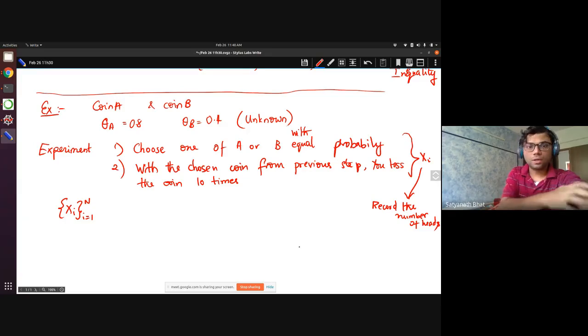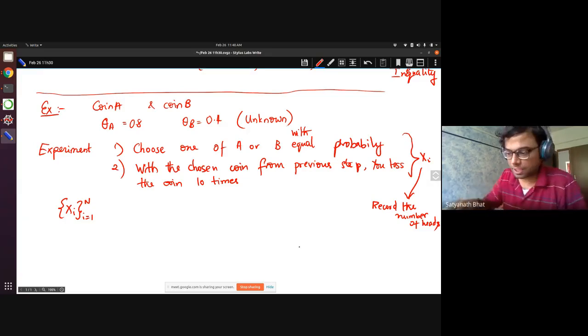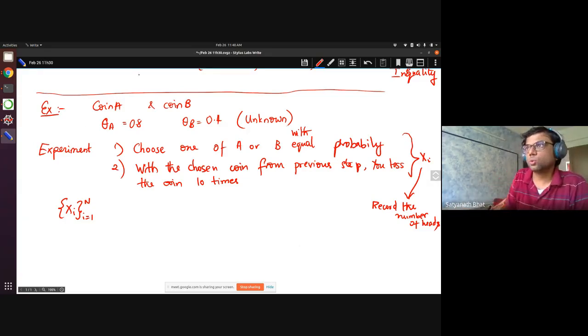So shall we do some experiments with this? Let us assume that we do a coin toss. So first let us ask what is hidden. Can someone tell me what is hidden?